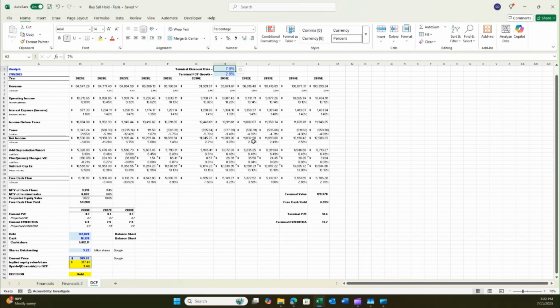So based on my research, it looked like around 6 to 10% would be an acceptable discount rate for Tesla. So if we're just looking at discount rate by itself, that goes up to 8. You can see this really drops down to 260. So that would obviously be a sell at the moment, just because we have a current price that's super overvalued. Going a bit more here to 9%, drops even further to $220 as the implied share price, then all the way up to 10% down to 191. So you can see that really makes a big difference even for such a small change in the discount rate.